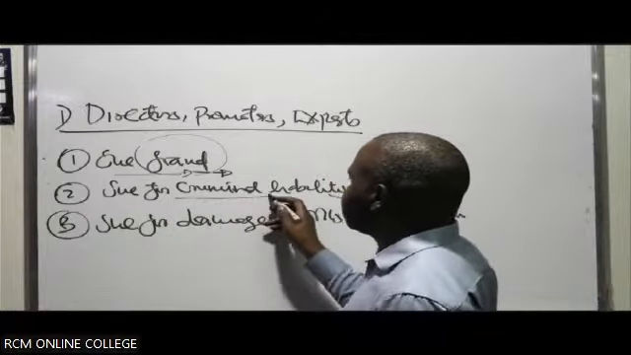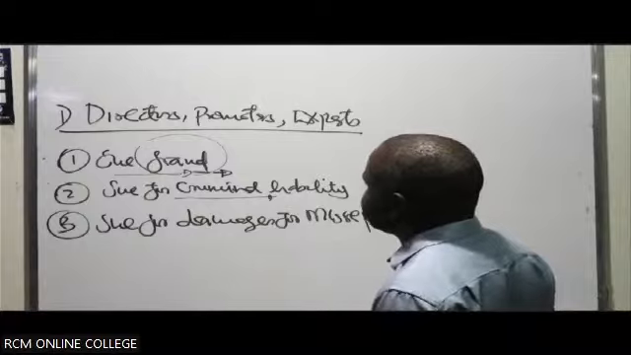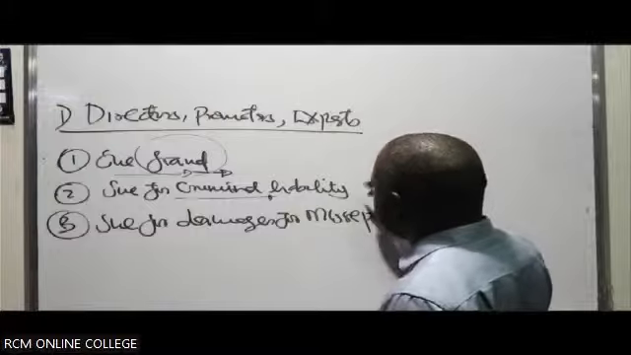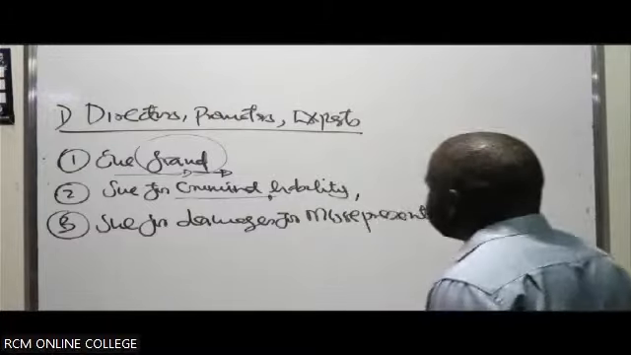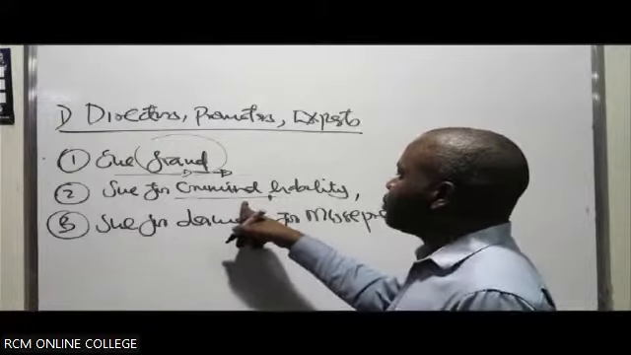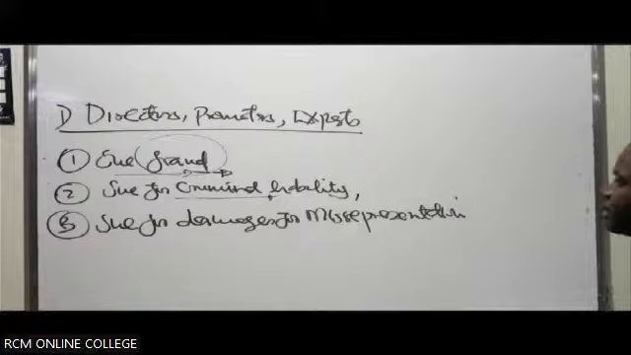Then criminal liability. If they breach any requirements of any statute law as directors, promoters, or experts, then the person who has suffered loss can sue for what? For criminal liability.